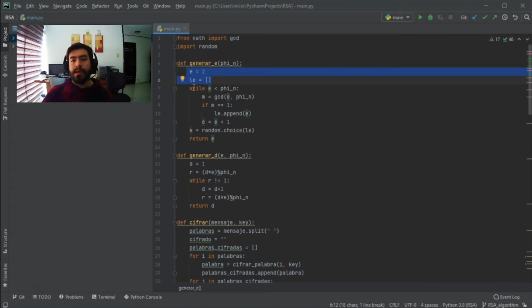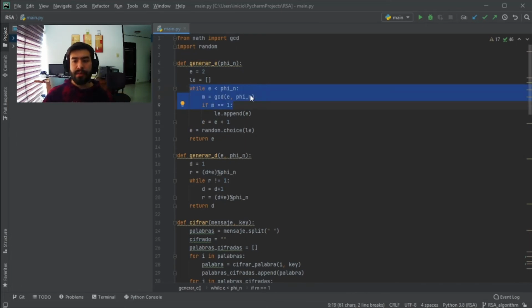What we're doing here is checking each possible number that e can have, such that e must be a number less than phi, but at the same time, the greatest common divisor between e and phi must be 1. Once this criteria is accomplished with the e number, we will append it in our array, and we will try each possible number.